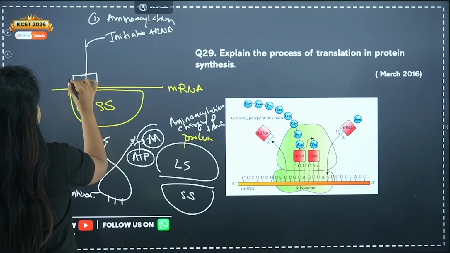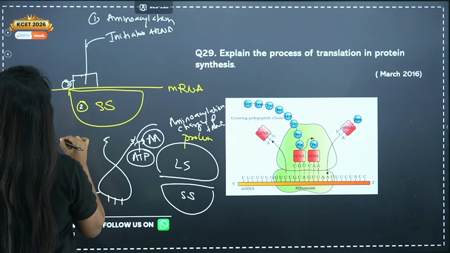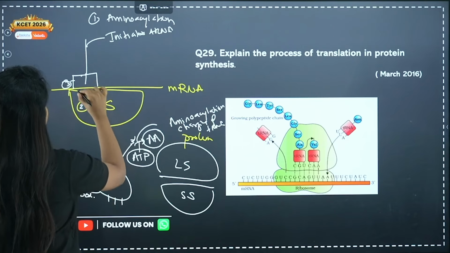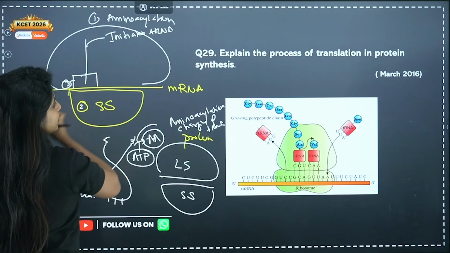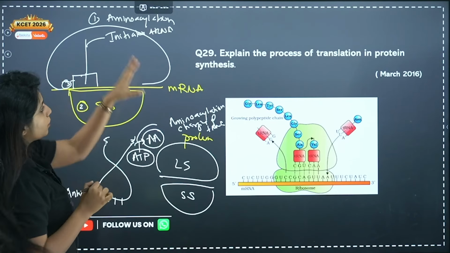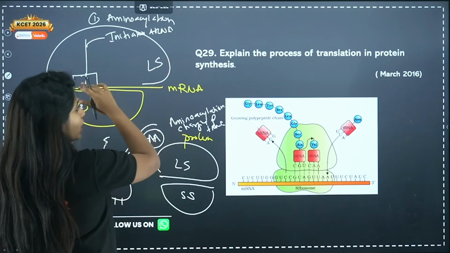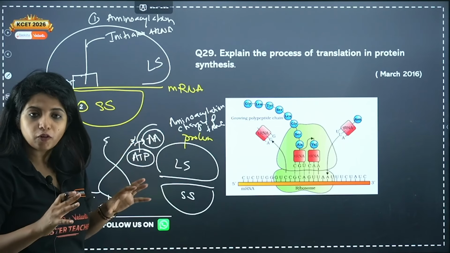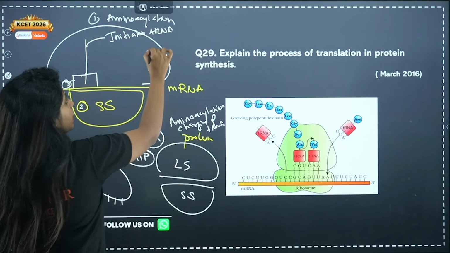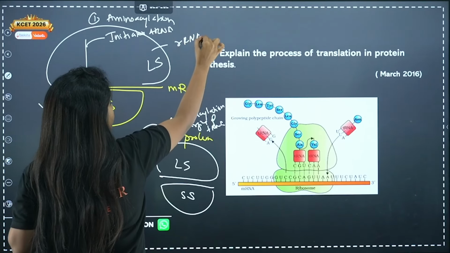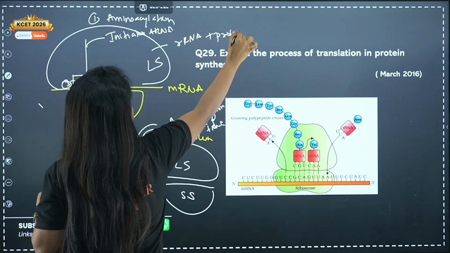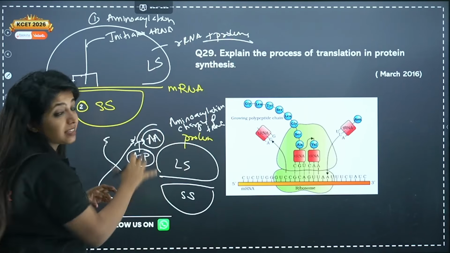This would be the third step then. Now, my dear children, the largest subunit would be assembling. The largest subunit will be now assembling, and you have a whole different complex now being formed. The ribosome is made up of rRNA, as I told you, and apart from that, multiple proteins. Here we have certain enzymes also.